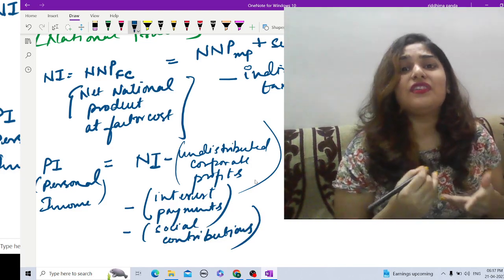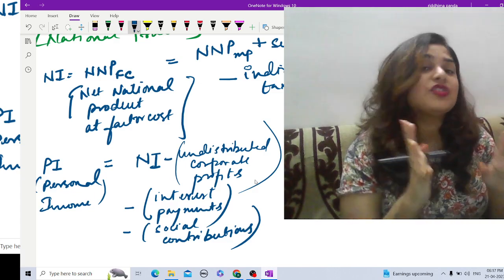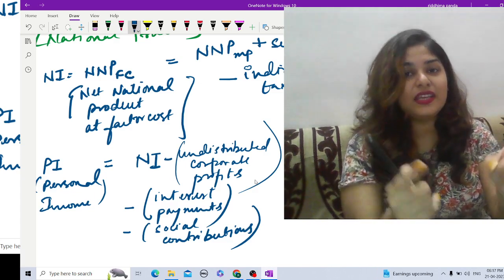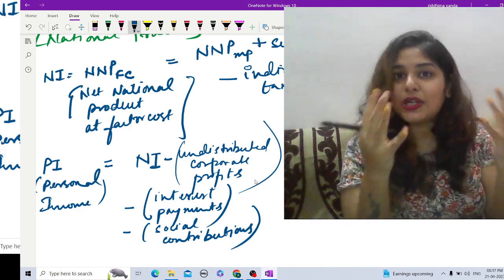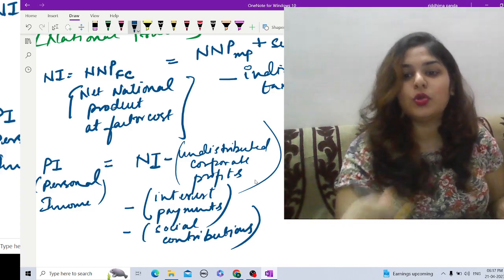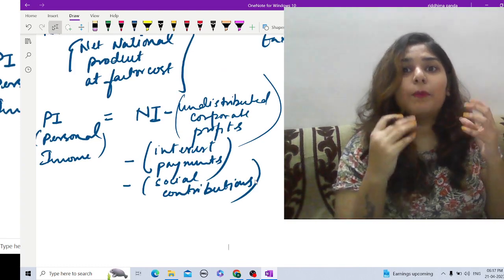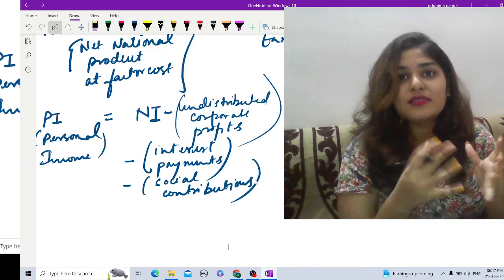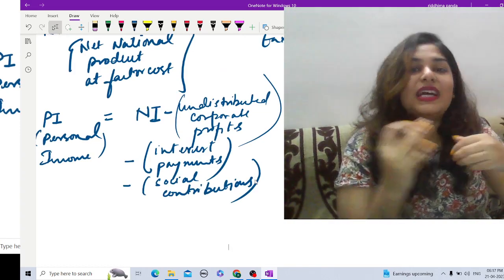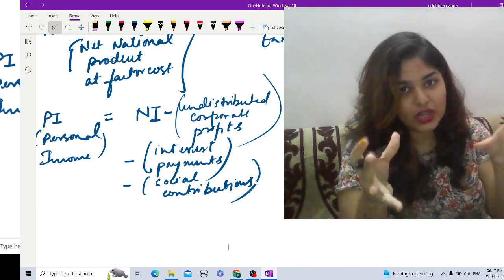Now there are different ways in which you are receiving income which you are not earning. So that is definitely part of your personal income but not national income. So let us add those factors. What are the factors? For example, you got a bonus from your company, right? So that is a sudden money that you have received and is not actually part of your earned income, right?